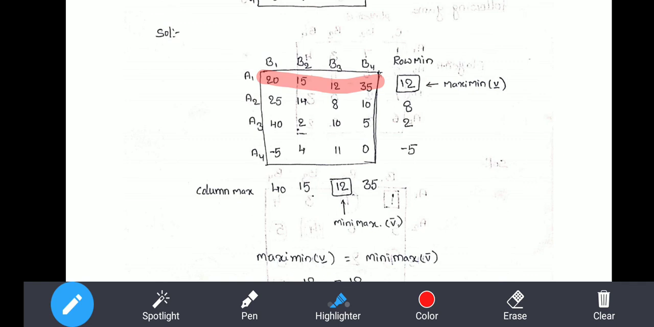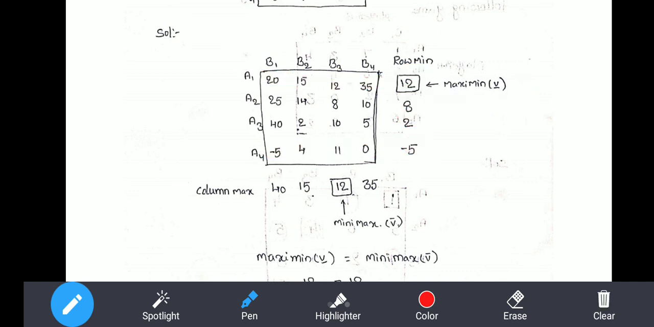Second row, here the values are 25, 14, 8, 10. 8 will be the minimum. Third row, 2 will be the minimum. Fourth row, -5 will be the minimum. Among these minimums, the maximum value is 12. This will be the maximin value.